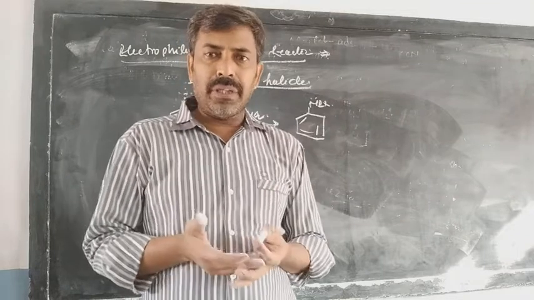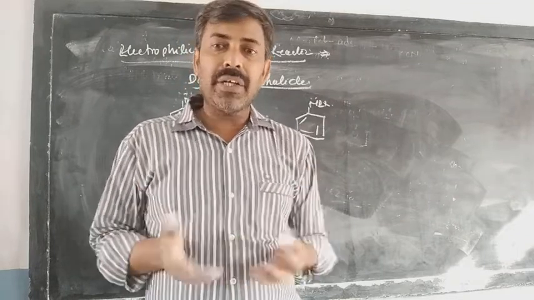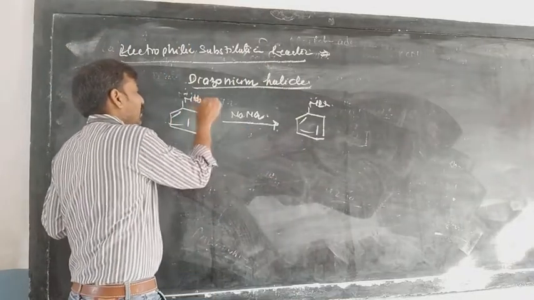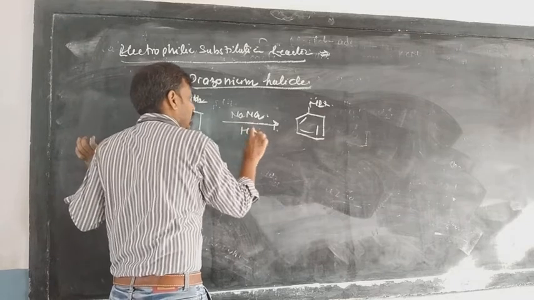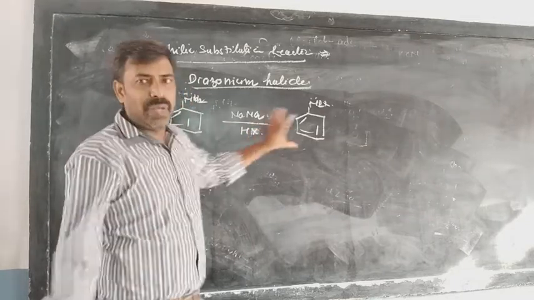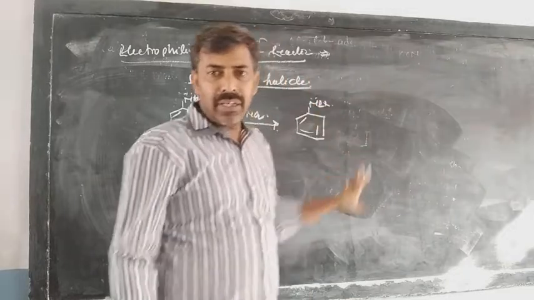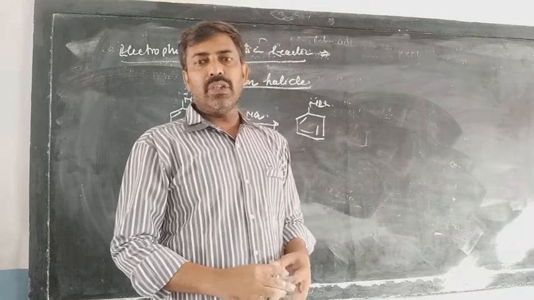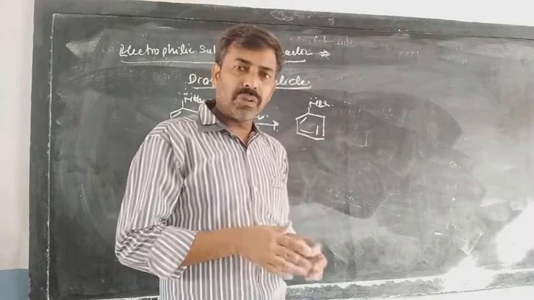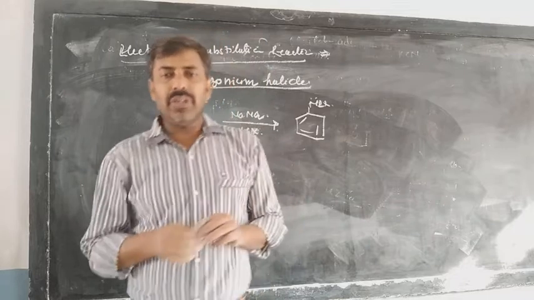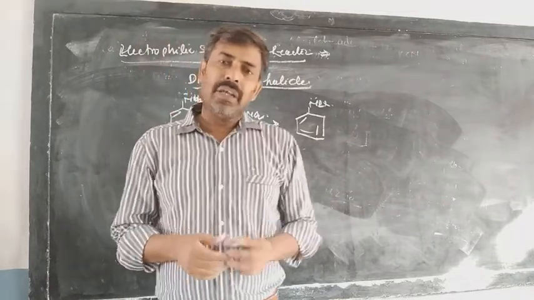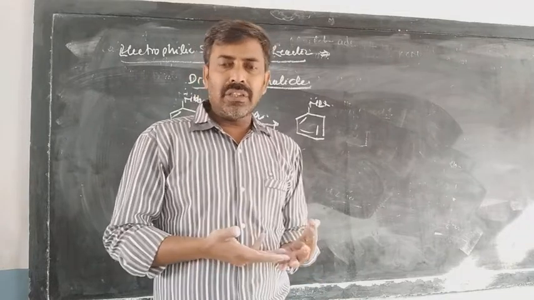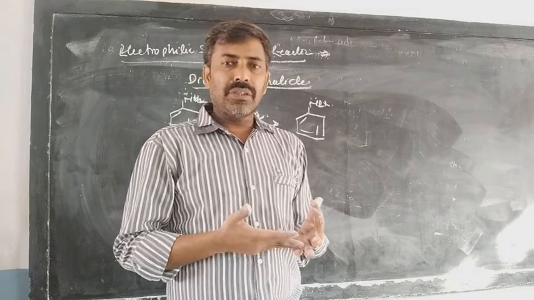Then how will you prepare benzene diazonium halide, which is an intermediate? We have already studied the process: when we treat aniline with NaNO2 and HX, the haloacid, we get a benzene diazonium salt, and the process is called diazotization. So by the process of diazotization, we get the diazonium salt. What about the physical properties? As it is an intermediate, there is no need to discuss the physical properties, nor is there any use in discussing the nomenclature.